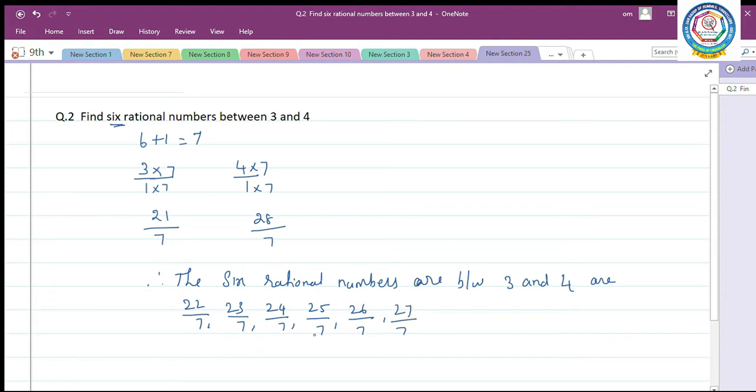These are 6 rational numbers that lie between 3 and 4.